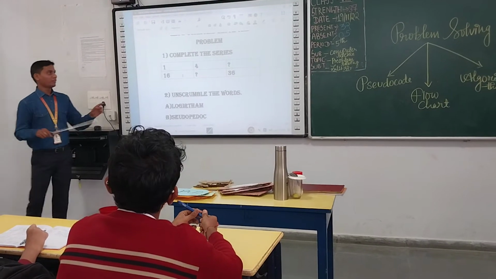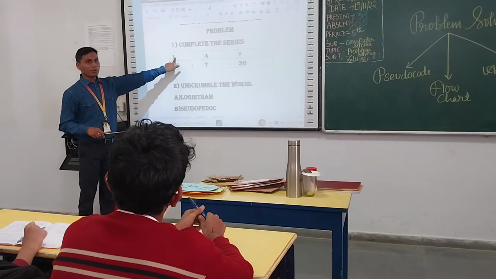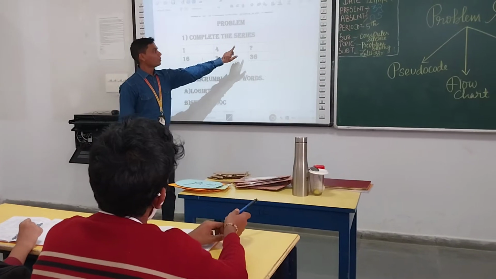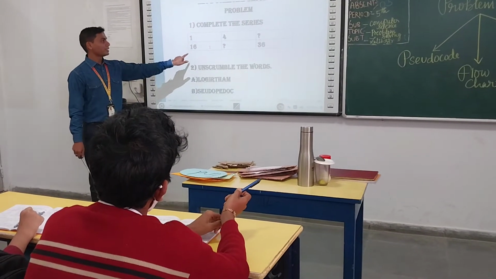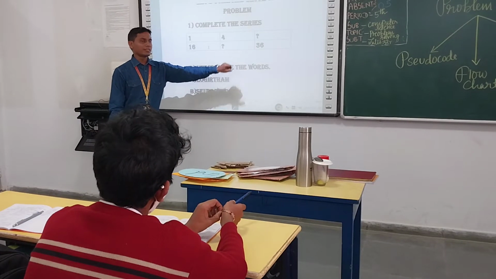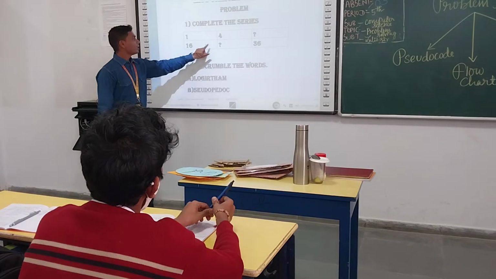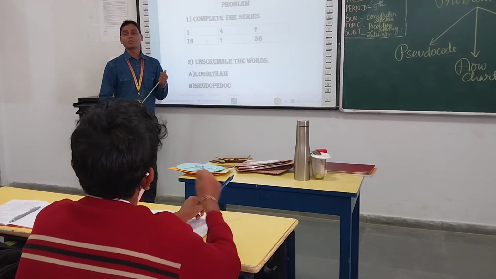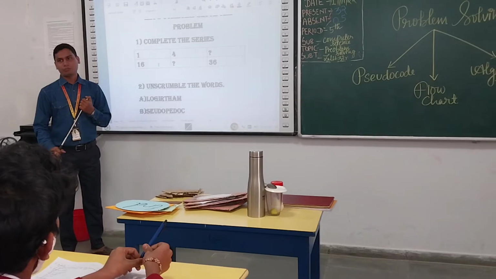So let me solve this. Okay, sit down. 1 square is 1, 2 square is 4, 3 square is 9, 4 square is 16, 5 square is 25, and 6 square is 36. So what is the answer here? 9. Next, what is the answer? 25. Clear? In this way, we have to complete the series. That is called problem solving.